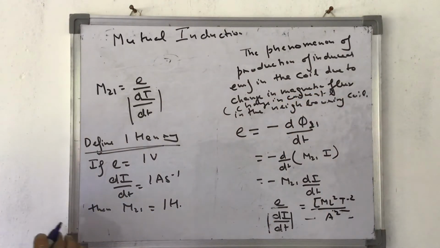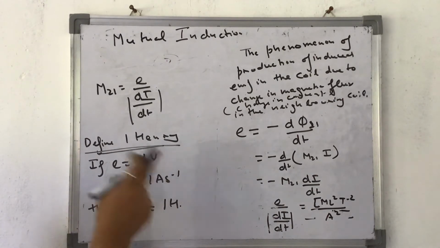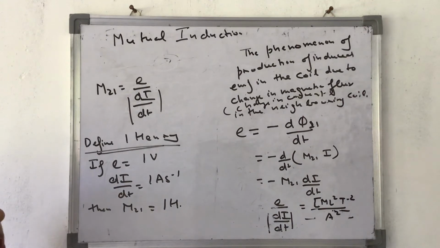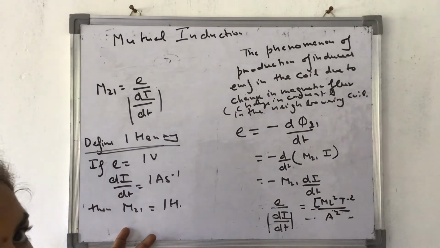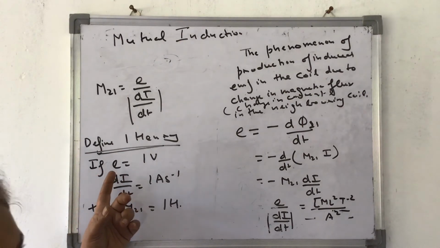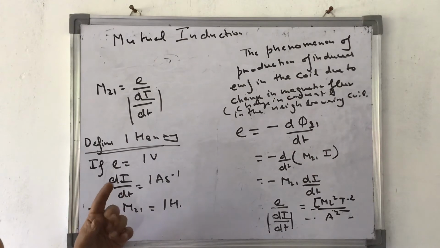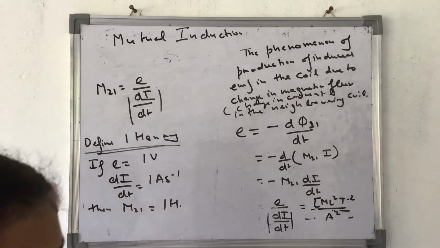So I am assuming in the first coil the change in current is 1 ampere per second, and because of which if 1 volt of induced EMF is produced in the neighboring coil, then the coefficient of mutual inductance becomes 1 Henry. So 1 Henry is a mutual inductance between two neighboring coils if 1 volt of induced EMF is produced in it due to a rate of change of current of 1 ampere per second in the first coil. Let me write it.